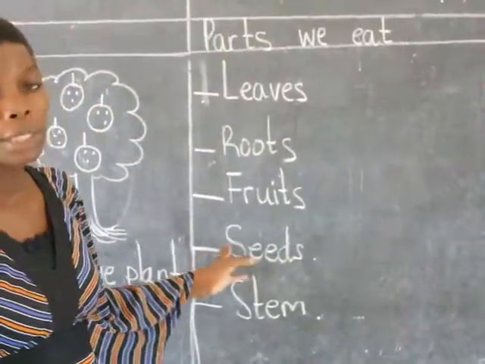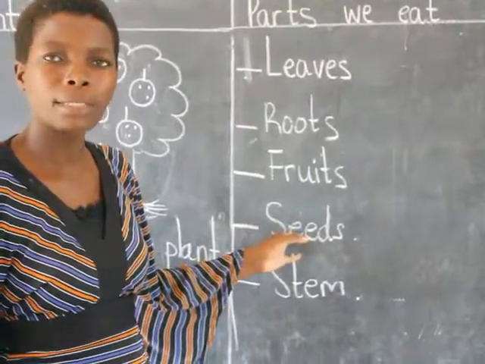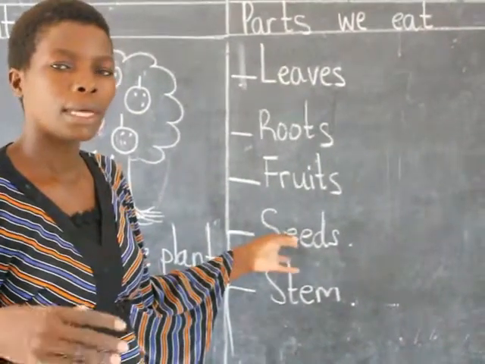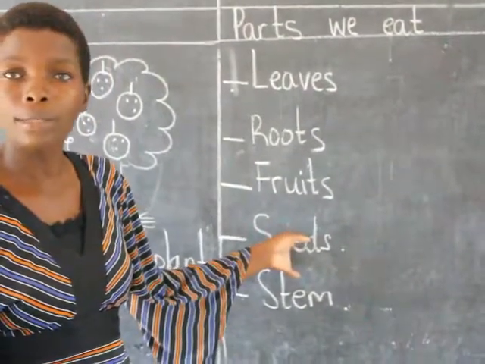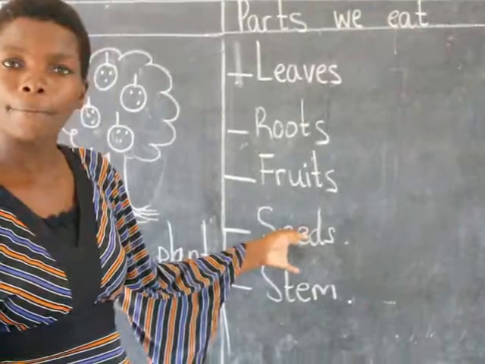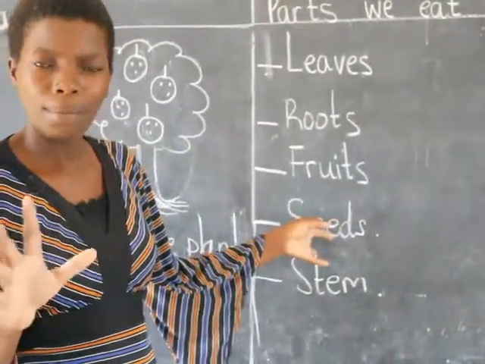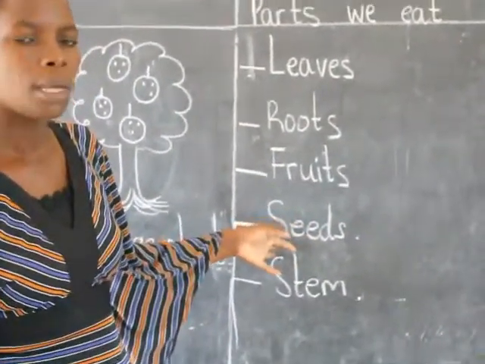We have the plants that we eat their seeds, like the maize, the beans, the rice, and the coconut. Coconut, we eat the seeds. Yes, we eat the seeds of the coconut. And many others, just to mention a few.